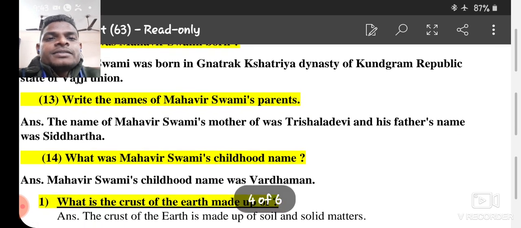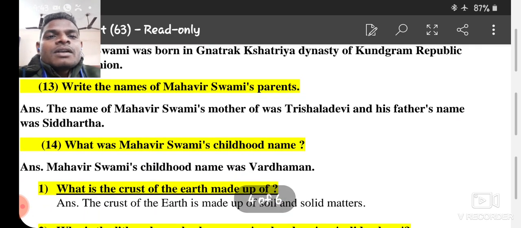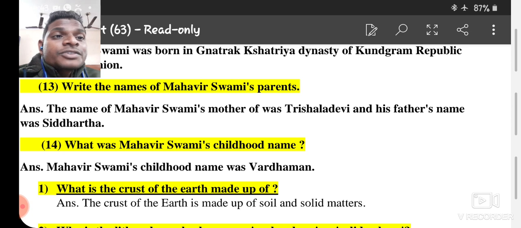Number 13. Write the names of Mahavir Swami's parents. Very easy. Mother's name was Trishala Devi and his father's name was Siddhartha.